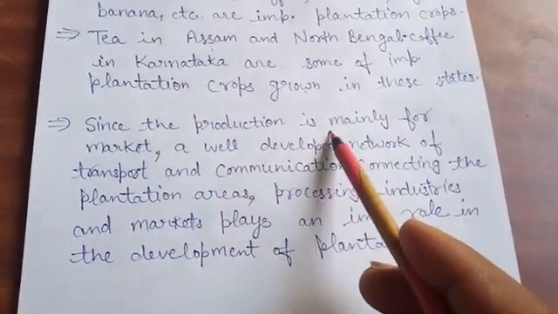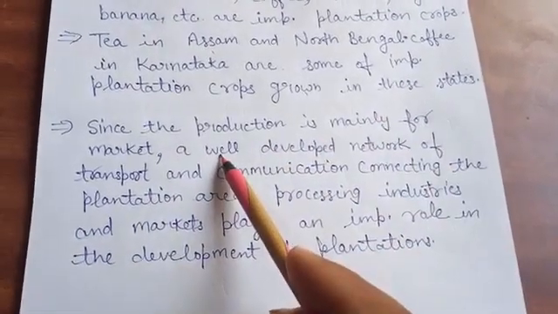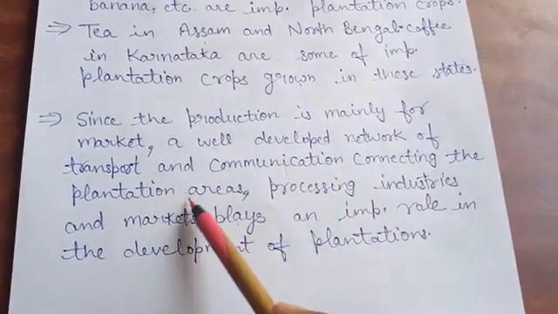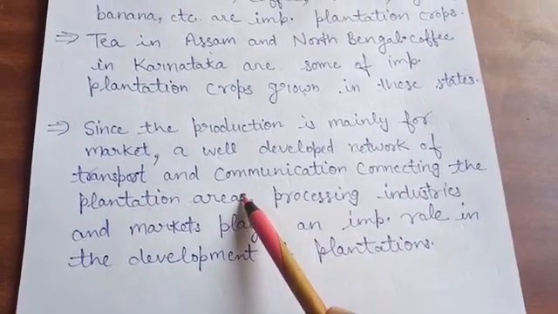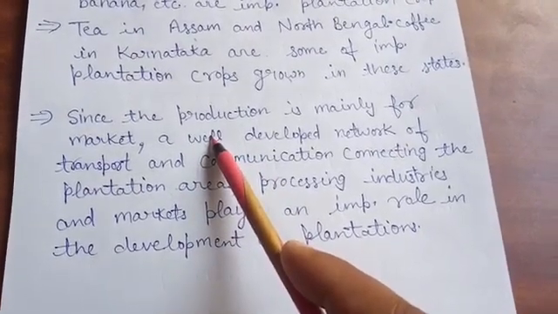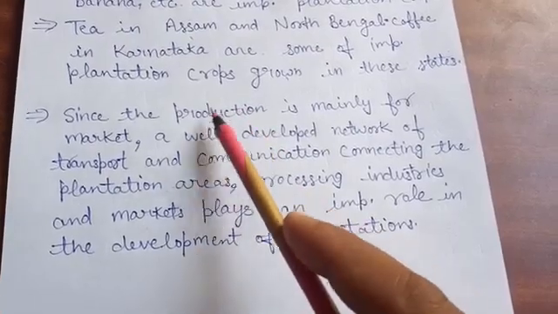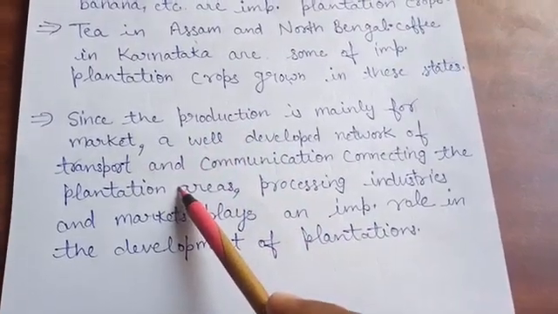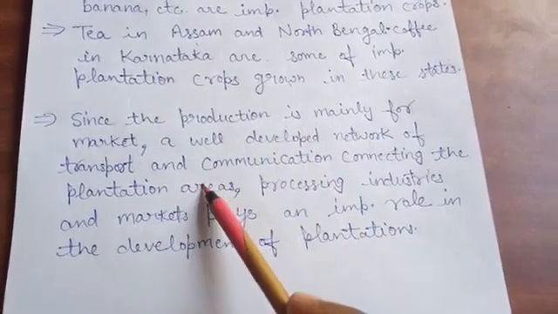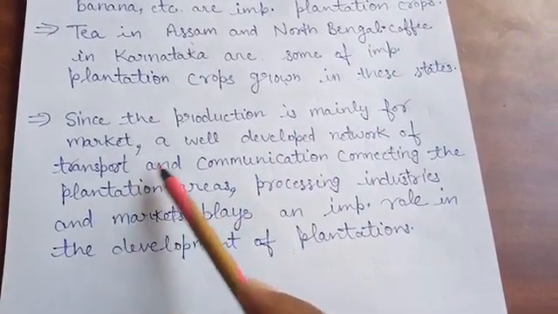Since the production is mainly for the market, a well-developed network of transport and communication connects the plantation areas. I told you that this farming is an interface of industry and agriculture. So all the products from agriculture are supplied to industry. For this purpose, we need good means of transport and communication.